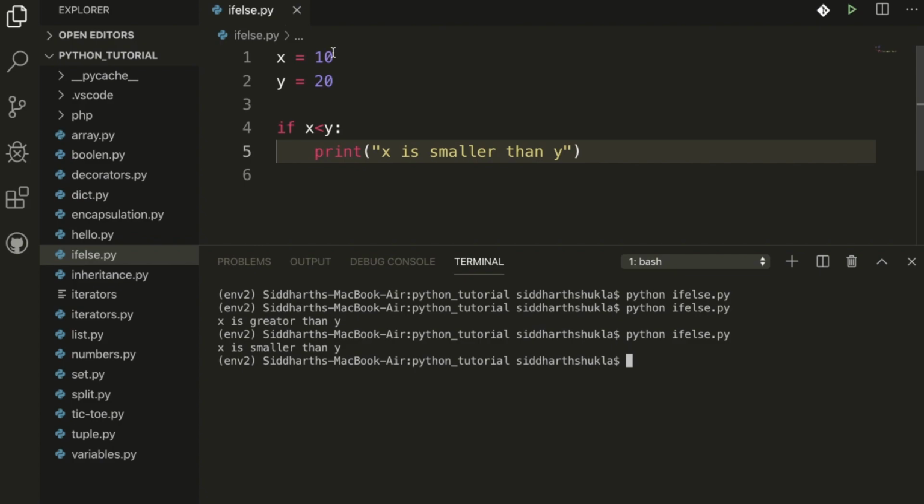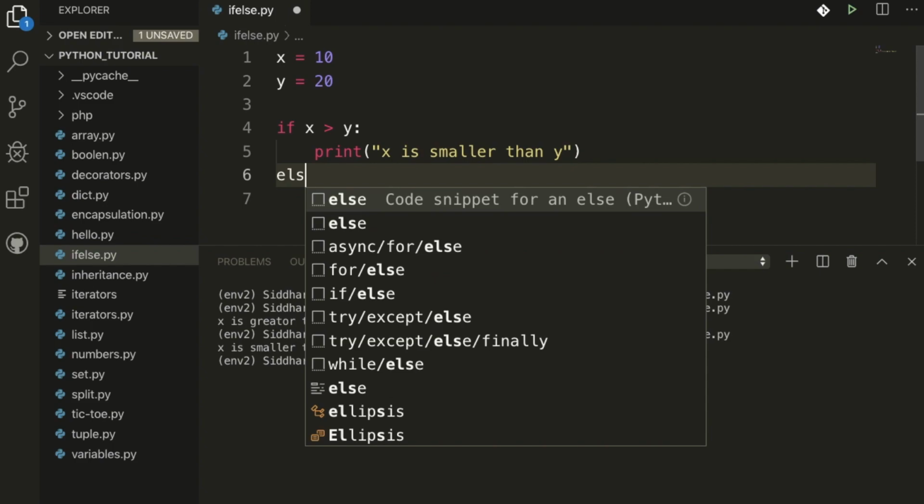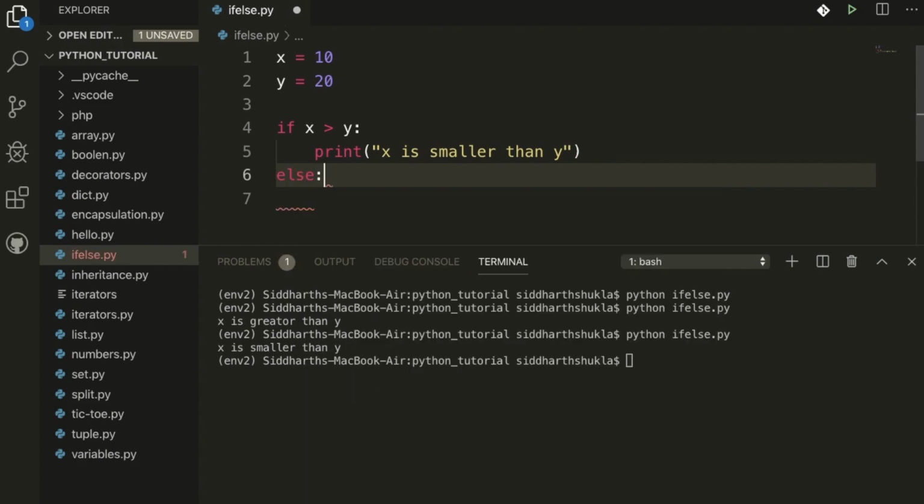Now this is not greater than, because x is smaller than y. If we say x is greater than y, then we will not get this message. Basically, the else condition we're going to write here.